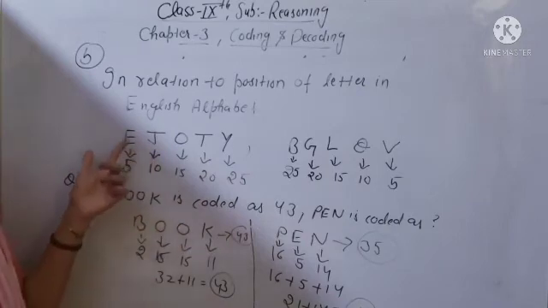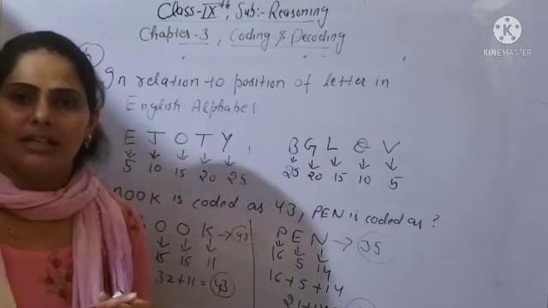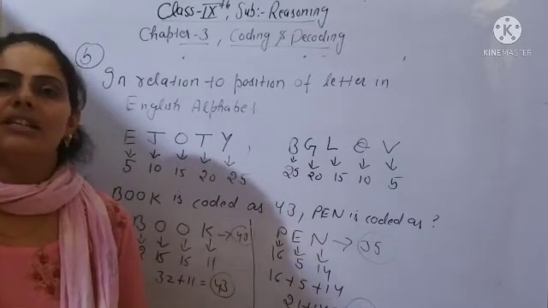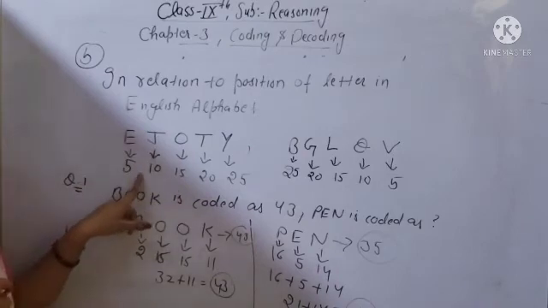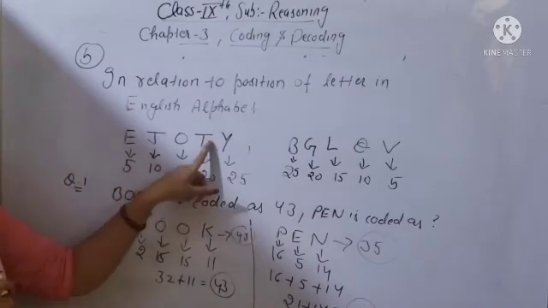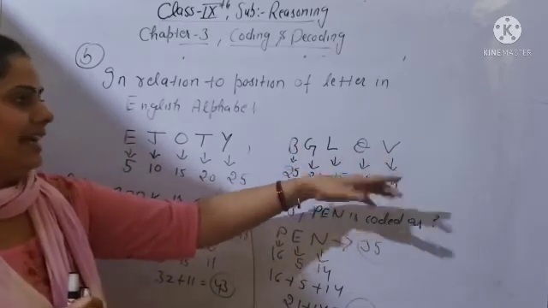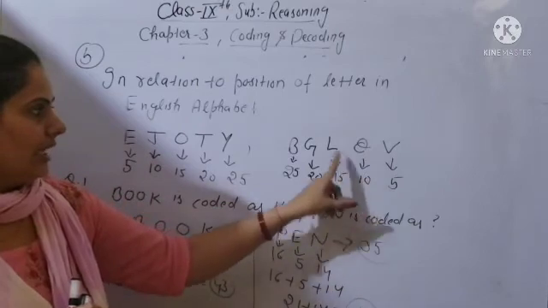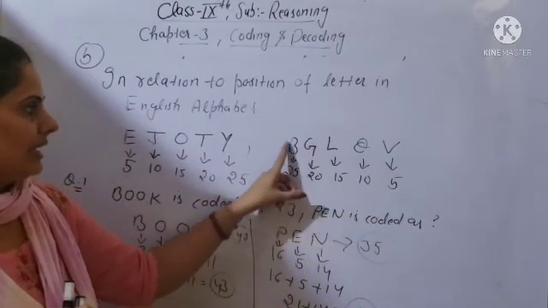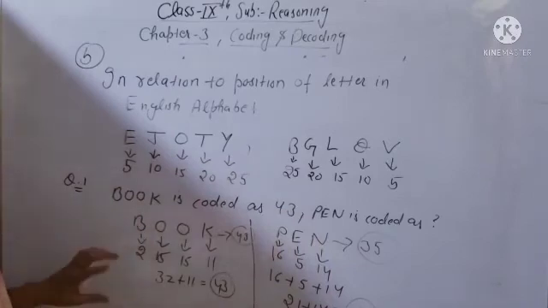Okay, and from A means if you are starting from A, it will be the left hand side of the letters, and if you are starting from Z, it will be the right hand side of the letters. So if you are starting from A, E will be 5th position, J 10th, O 15th, T 20th, Y 25th. And if you are starting from the right hand side, so V will be 5th position, Q 10th, L 15th, G 20th, and B will be 25th position. Clear? Now for example, questions will be like that.